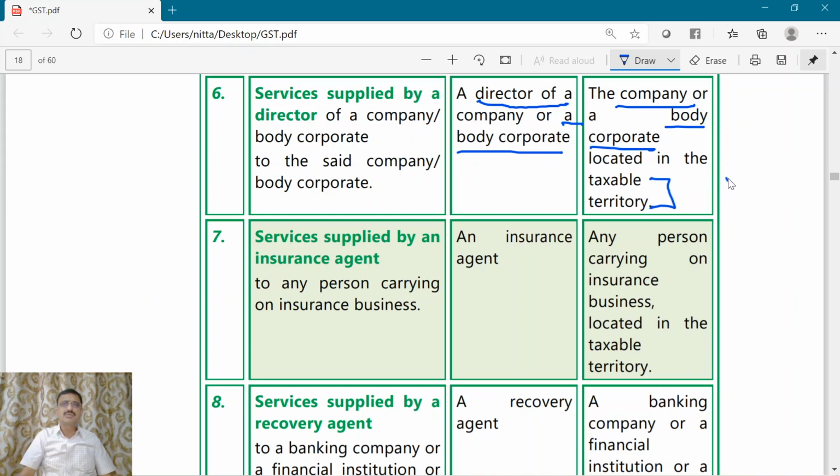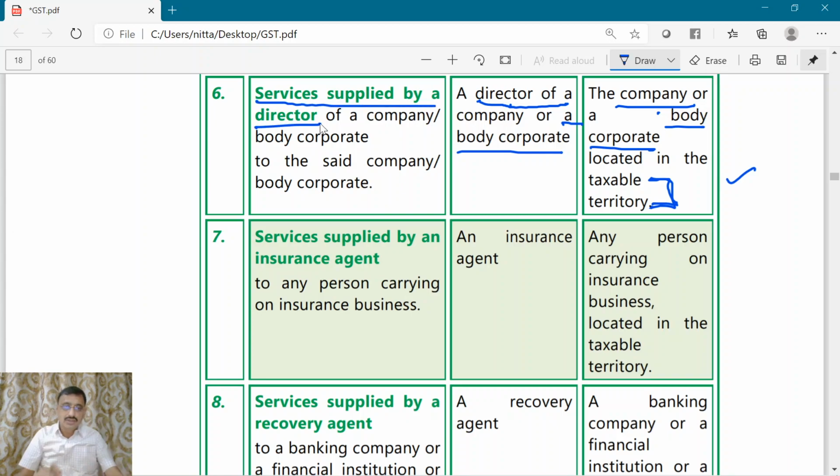The term taxable territory will be common for most of the cases. So the supplier is the director, and the recipient is the company or body corporate. Now, what is the nature of supply? Services supplied by a director.